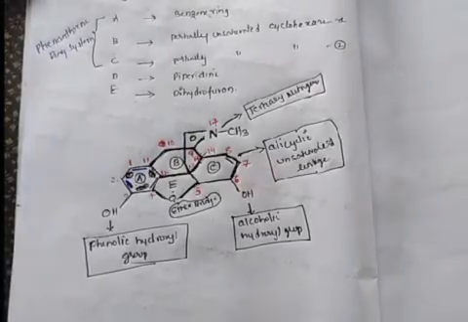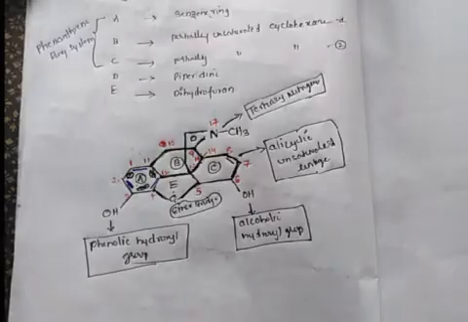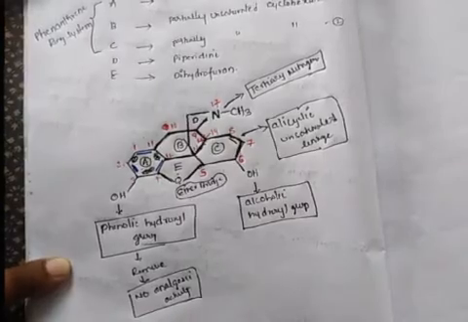So what is the importance of these groups? If you remove this phenolic group, there is no analgesic activity. In structure activity relationship we will discuss these things, but for the importance of the structure, I am discussing it now.